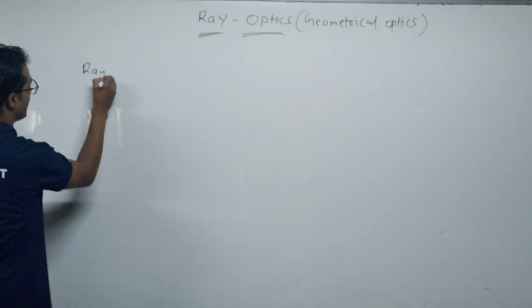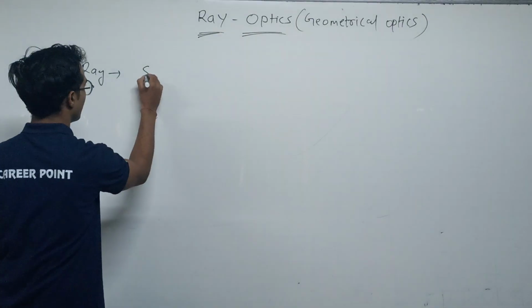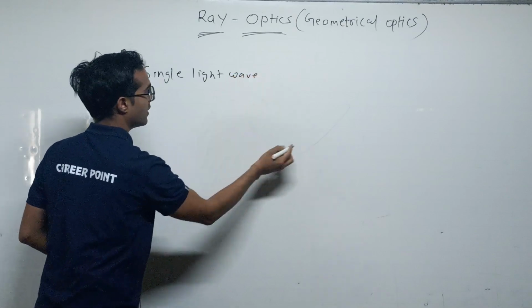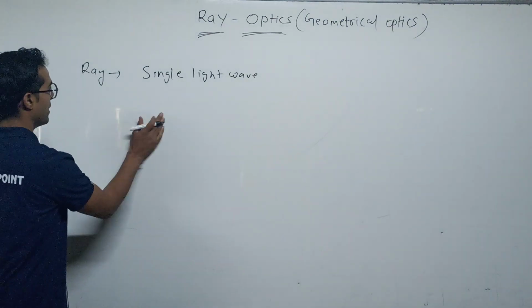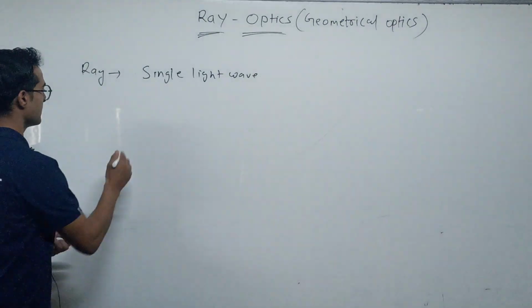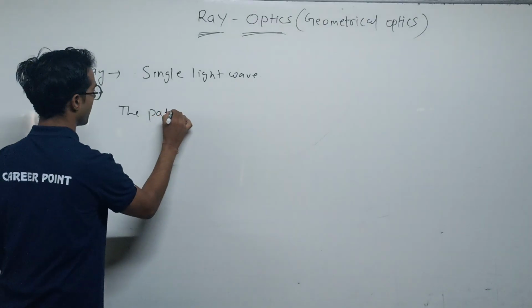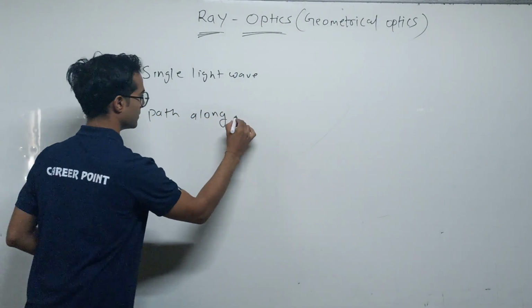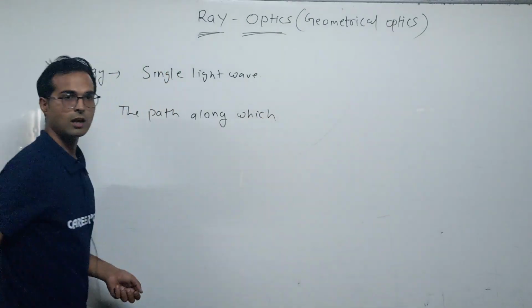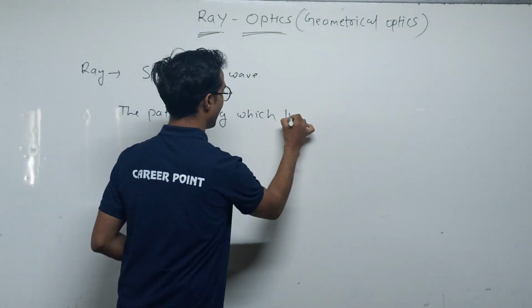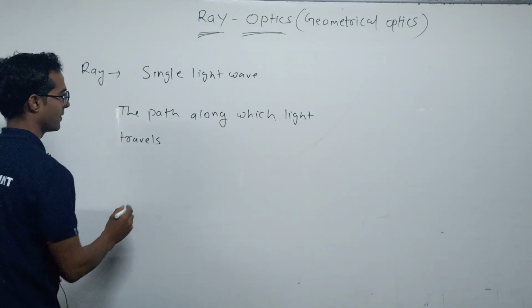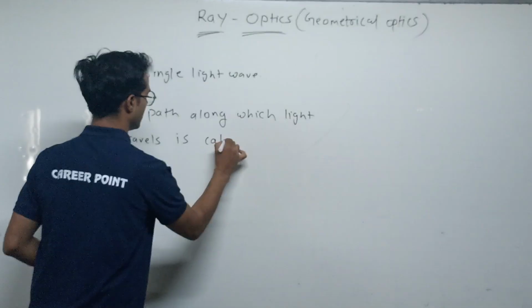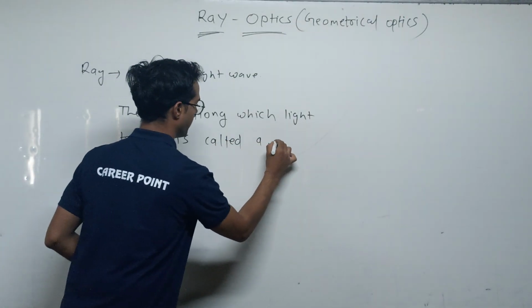We can say that a ray is a single light wave, or if I am talking about the definition of rays, the path along which light travels is called a ray.